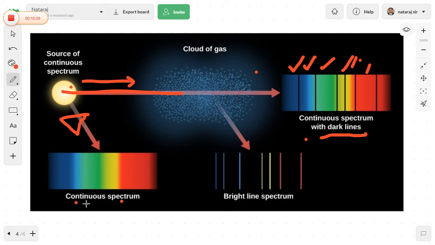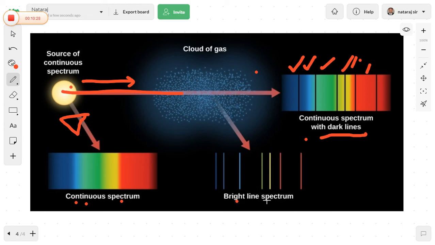In the continuous spectrum there are no dark lines or gaps, because all the light energy is produced in the spectrum.